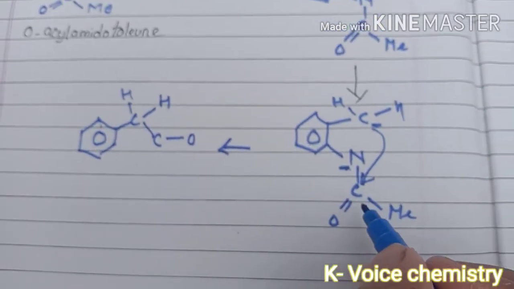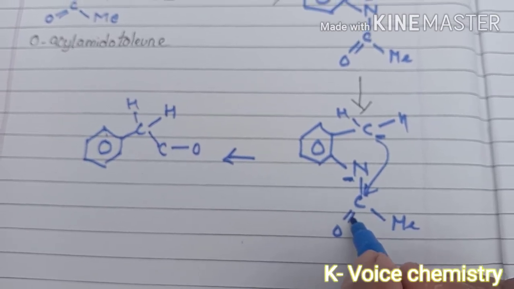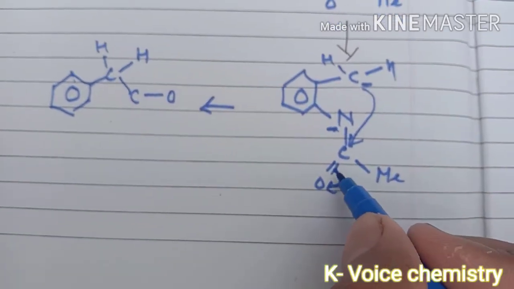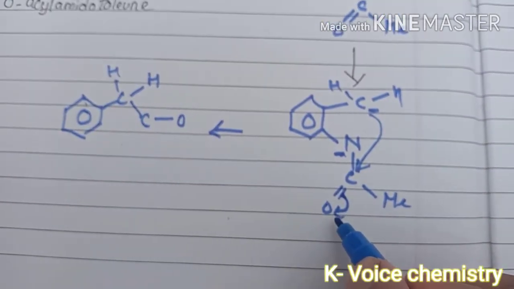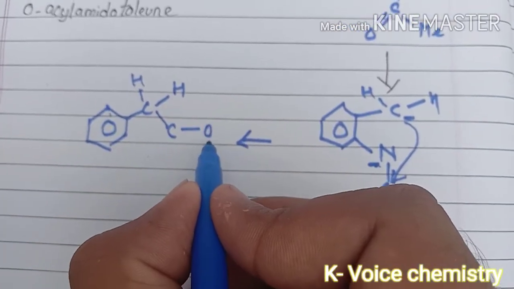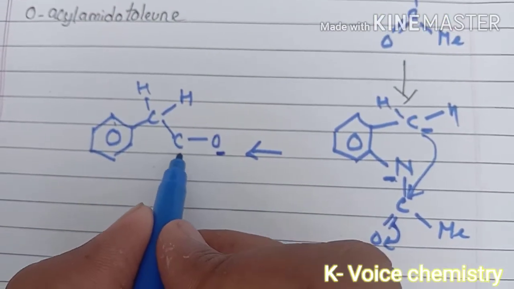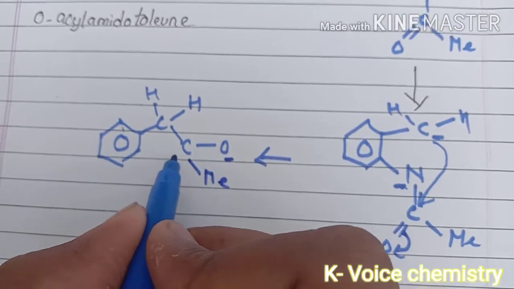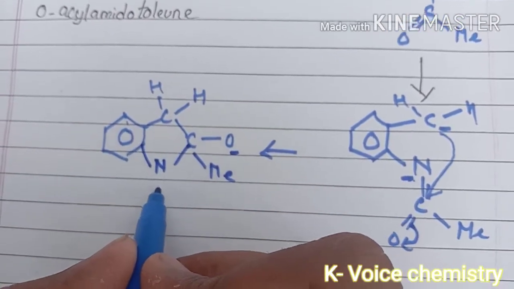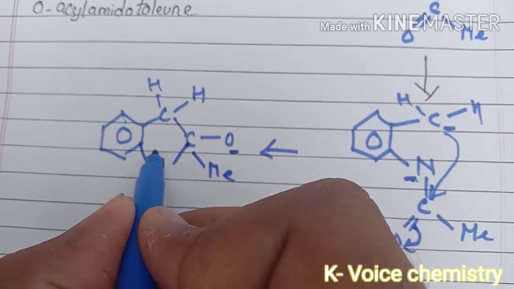And now what will happen? As you can see, this carbon is not allowed to make 5 bonds, so one bond will be broken here. The bonded electron will be shifted to this oxygen, and hence this oxygen will have a negative charge, and it has been joined to one methyl group. I hope that it's clear, and still this nitrogen atom has a negative charge.